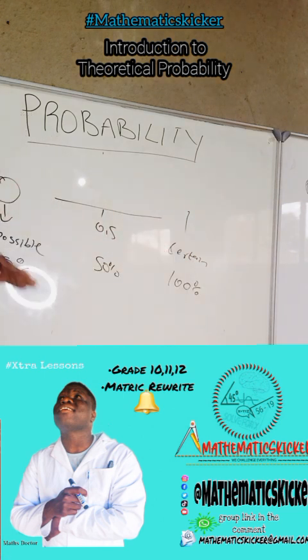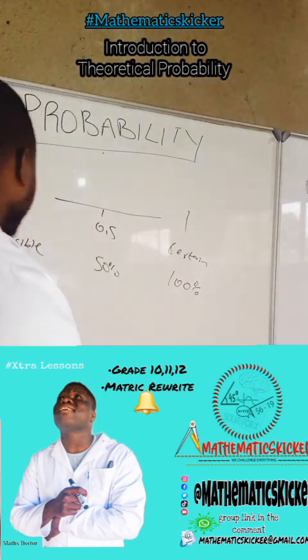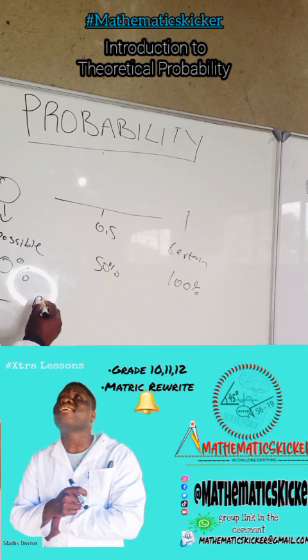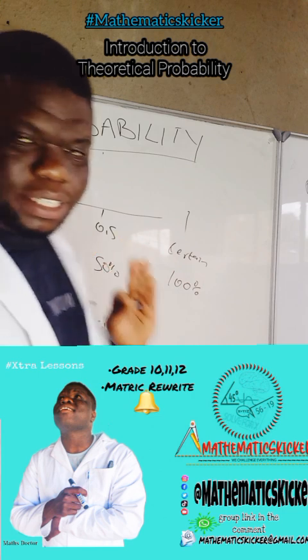Again, we can express probability in terms of fractions. We can also express probability in terms of decimals.